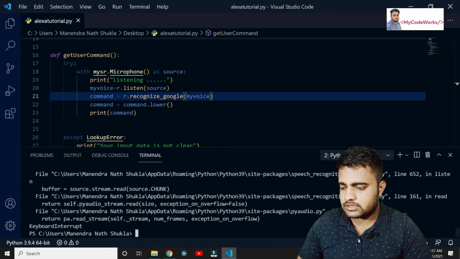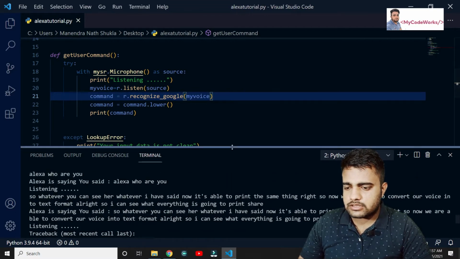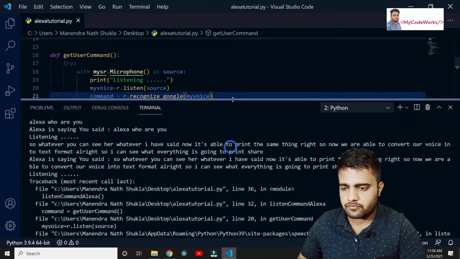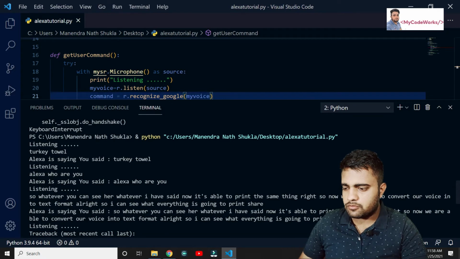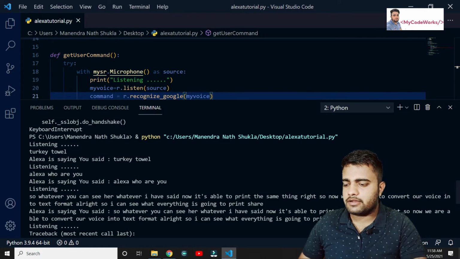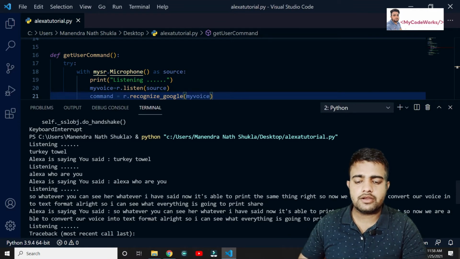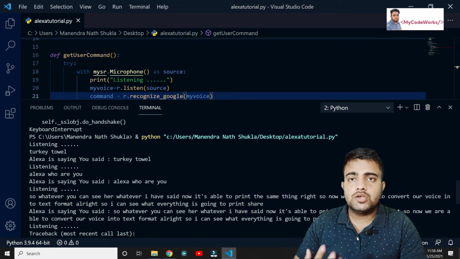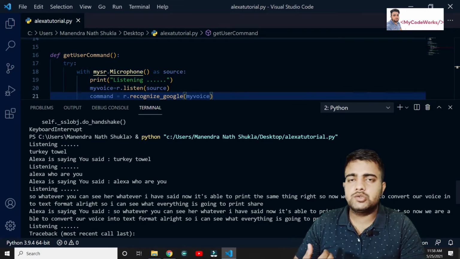Now let me close it. As you can see, whatever I said here, it's able to print it. So Alexa is listening, and whatever I have said now, it's able to print the same thing, so we are able to convert our voice into text format. Alexa is now able to listen to us, and it's printing whatever we said to Alexa.